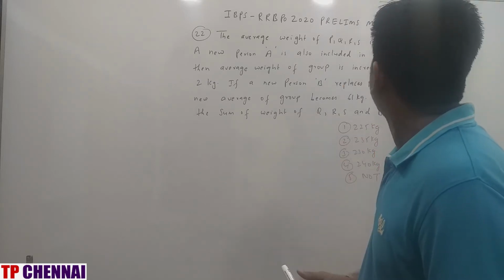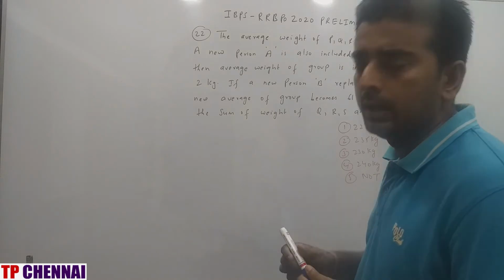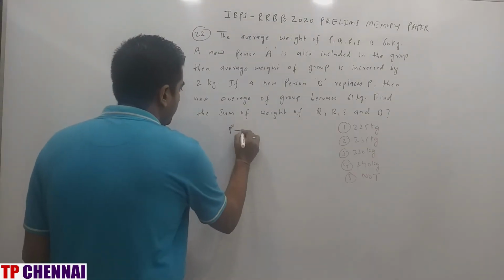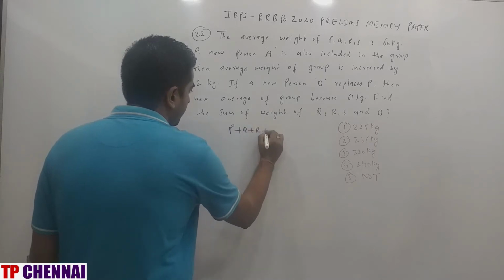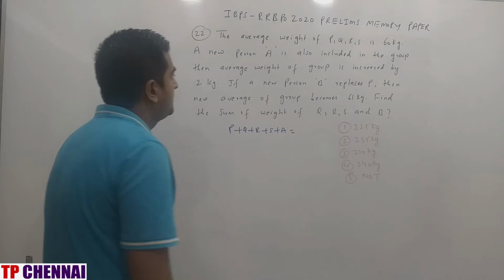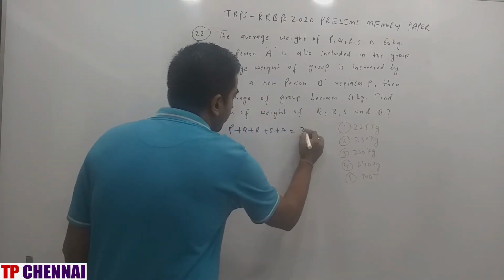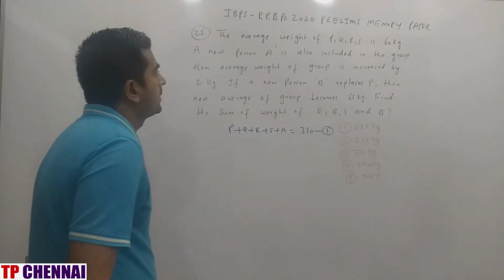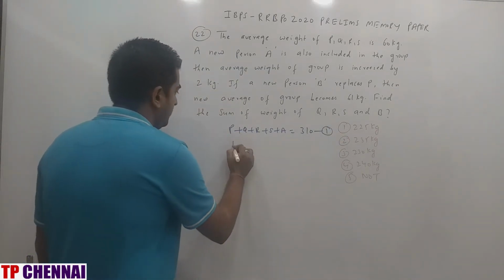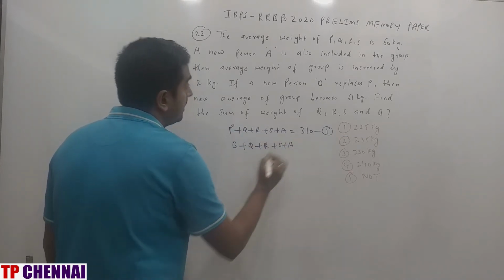Initially how many persons are there? P, Q, R, S is 60 kg. A new person A is also included. Okay, so how many persons are there now? P, Q, R, S, A. So total will be. So average weight of the group is increased by 2 kg. Now it has become 62. Total is how much? 310. If a new person B replaces P, that means B plus Q plus R plus S plus A, then